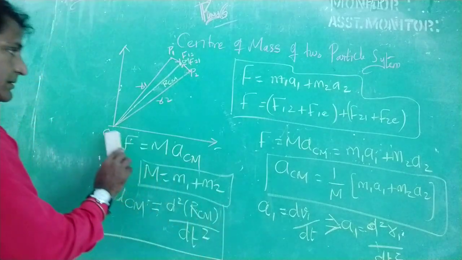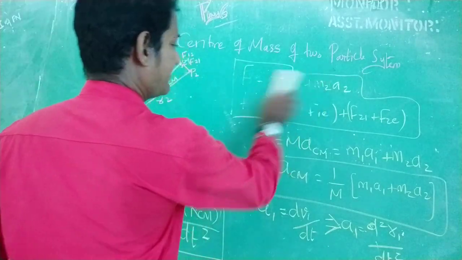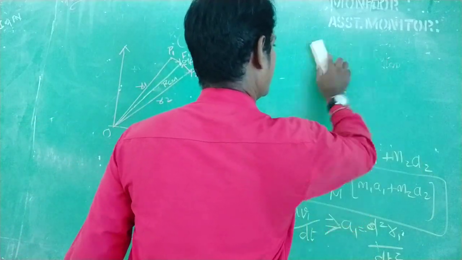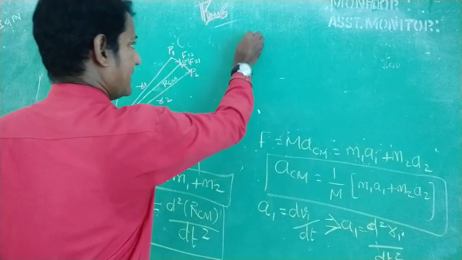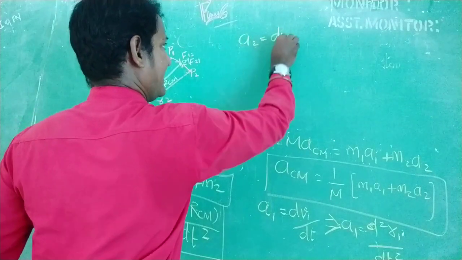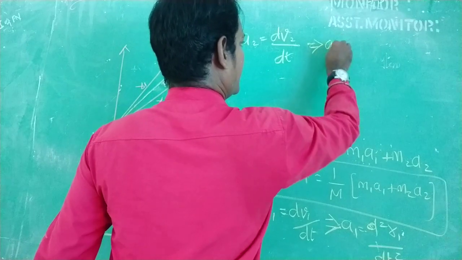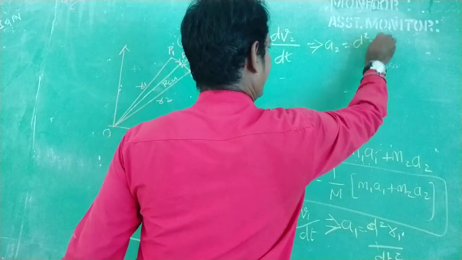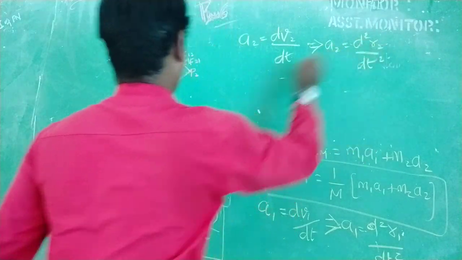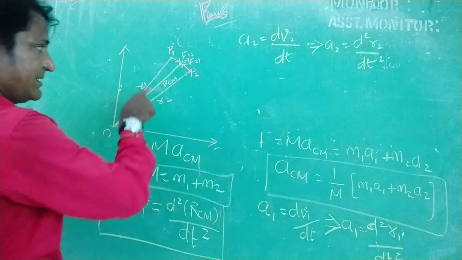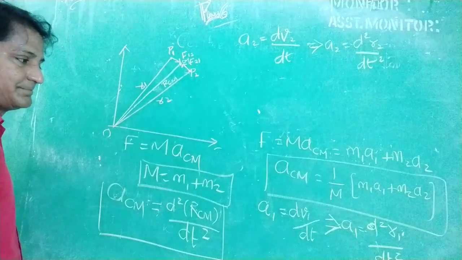Right? And A2 is dV2 by dt, or A2 is equal to d squared R2 by dt squared. Here R2, right? So ACM is nothing but d squared RCM by dt squared.